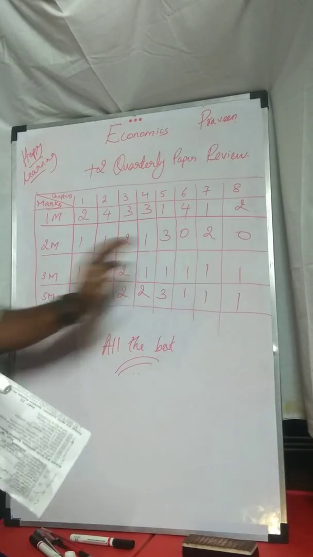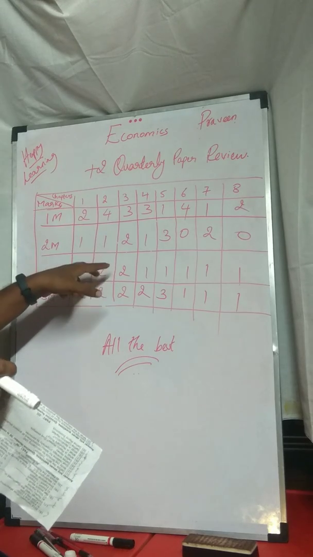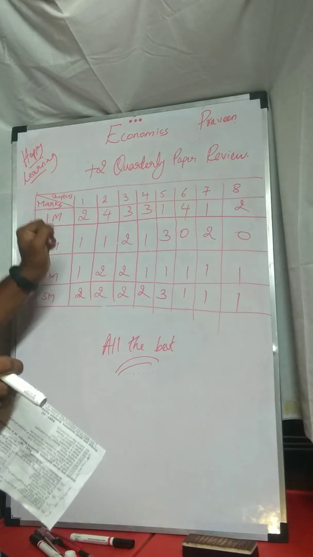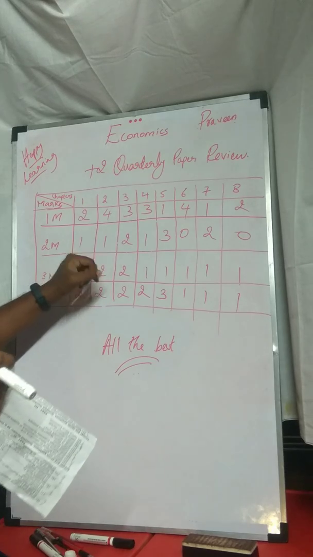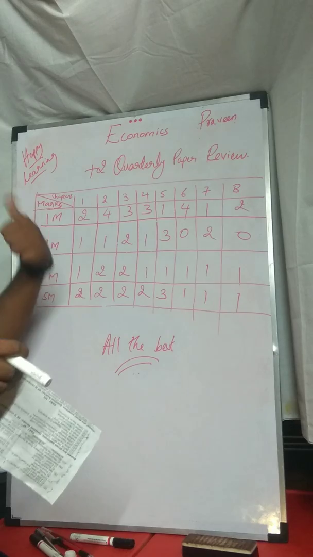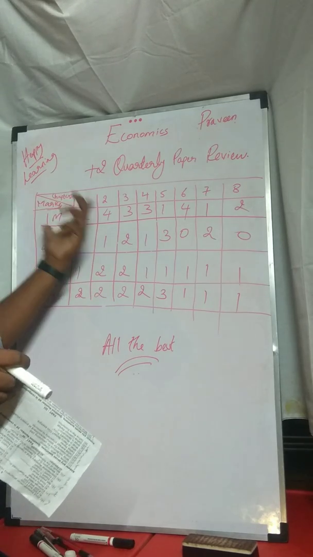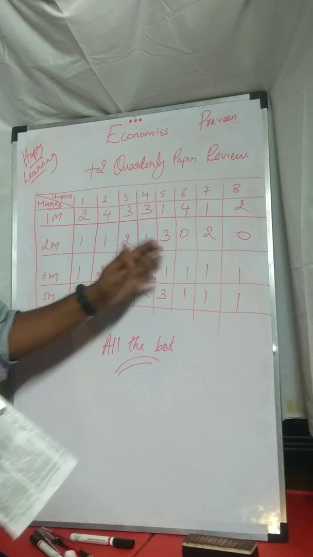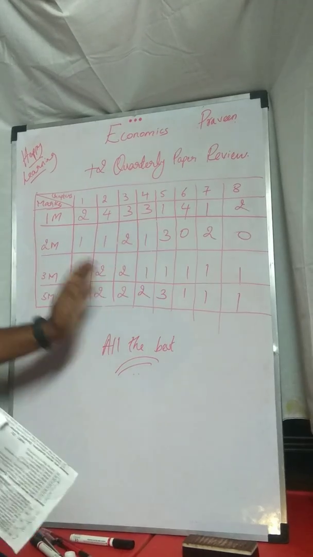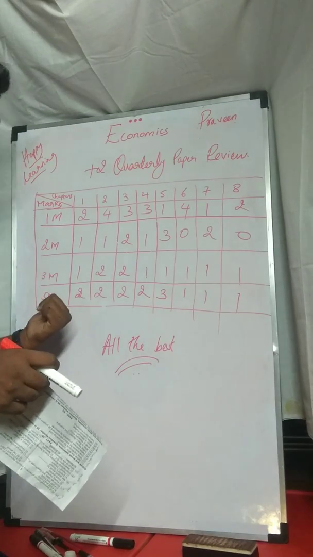So now for 3 marks they are giving importance to your second chapter and the third chapter. Second chapter is your national income and third chapter is your theories of employment and income. So they are giving more importance to your second and third chapter, and the rest of the things they are distributing equally, one on questions.